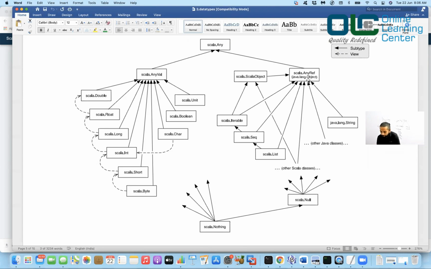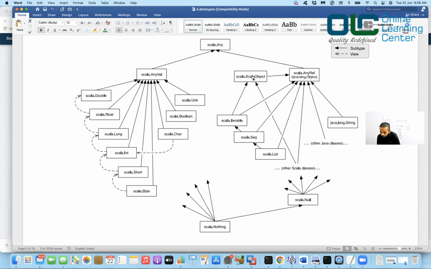Done. Now coming back to this, it says any custom objects which are not AnyVal, which are not like these primitive types, we'll make their parent AnyRef, and this AnyRef internally would be a child of Any, right?